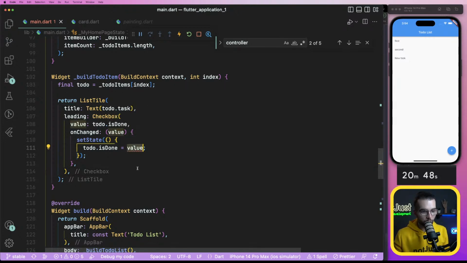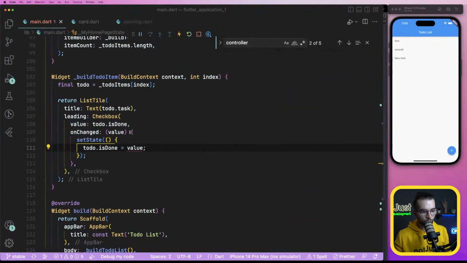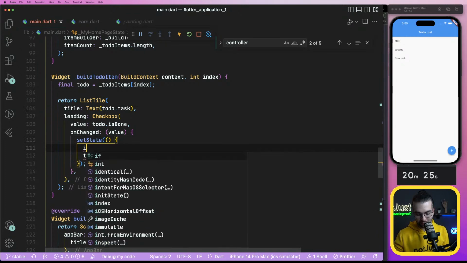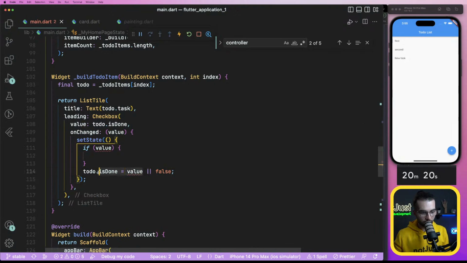but how to make it required? Is it like this or false? Probably not. In JavaScript it's like this. So I can do if value, do it like this.